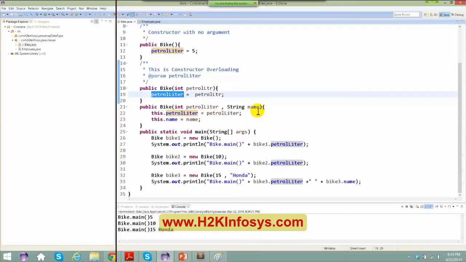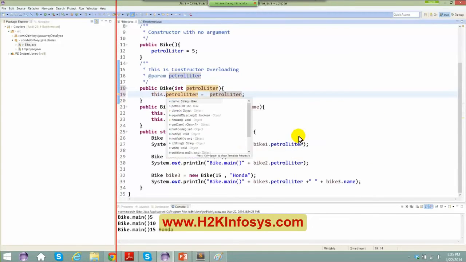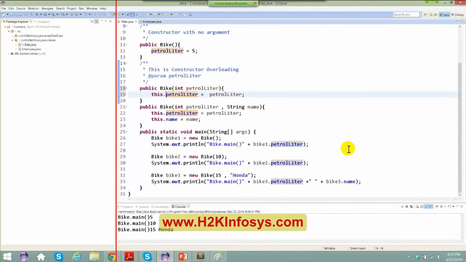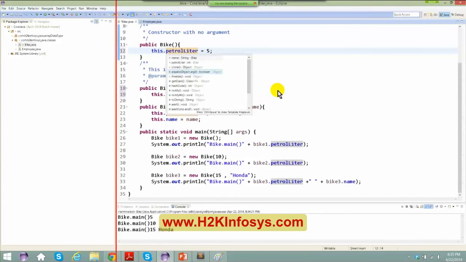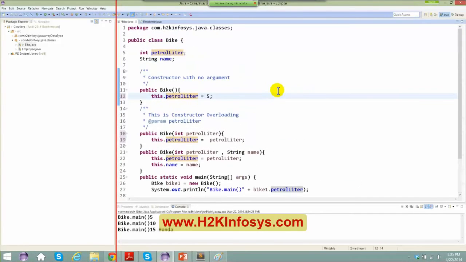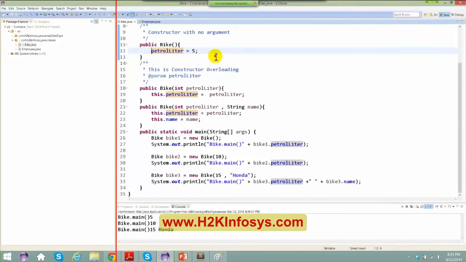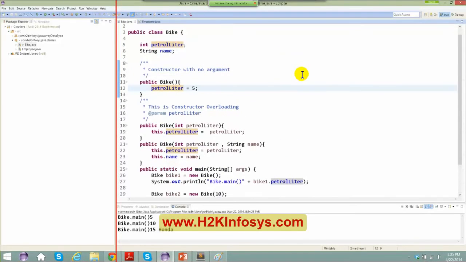If I just copy this, paste it here, and say this dot, I can even do it this way. But here it is not required because I know there is no name conflict right over here. So there is no point in doing it here.